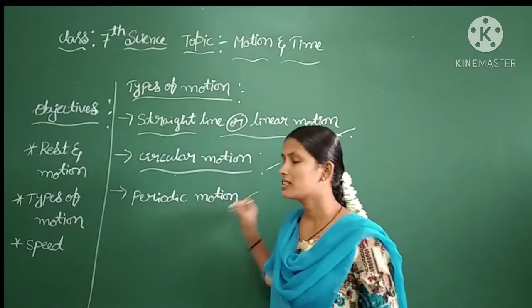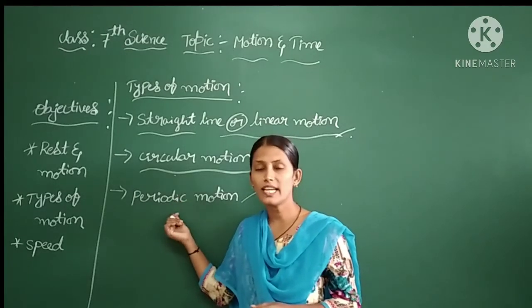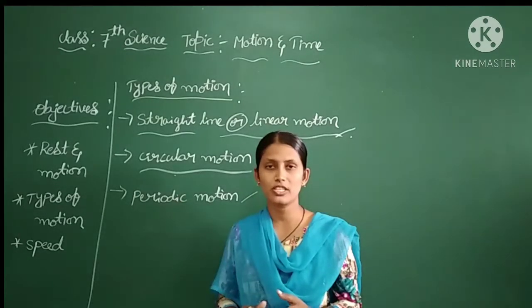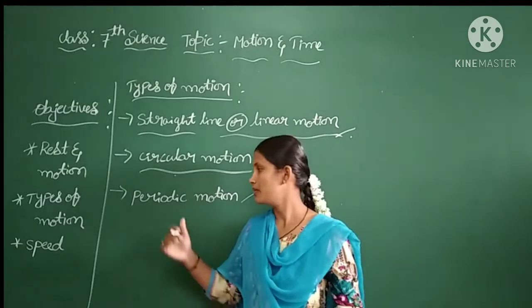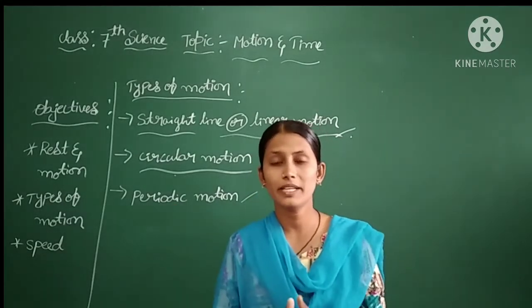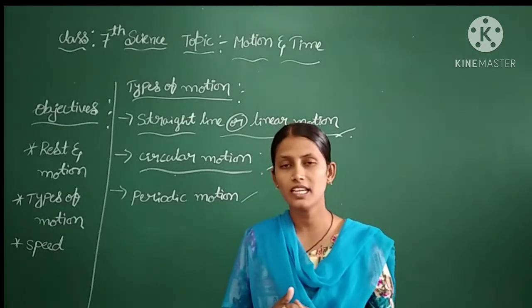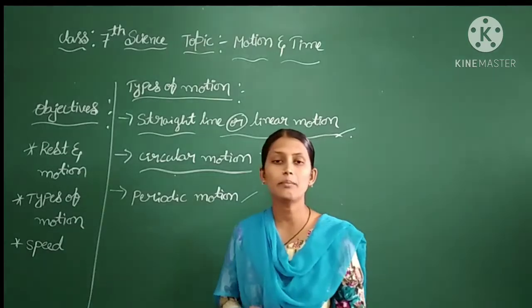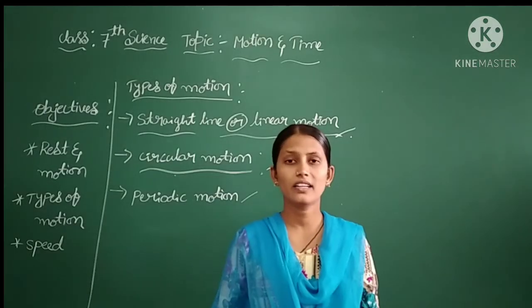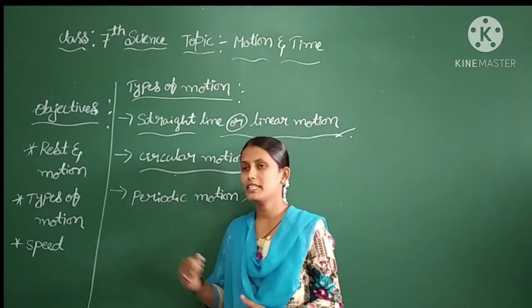Okay. Next one, that is periodic motion. The name itself indicates that the object will repeat its motion with particular timing. We can consider that as periodic motion. Means for particular timing, the object will repeat its motion. For example, a pendulum or a girl's swing. This is also one of the examples of periodic motion.